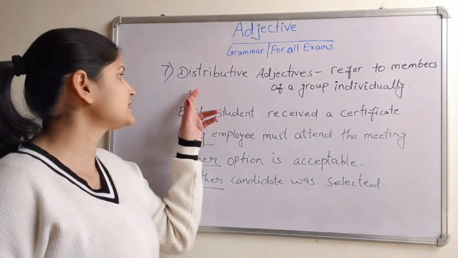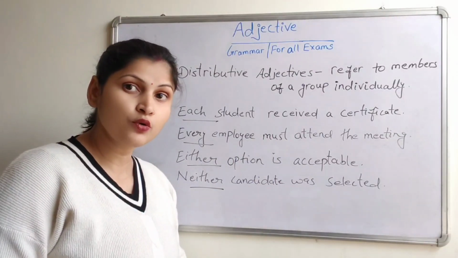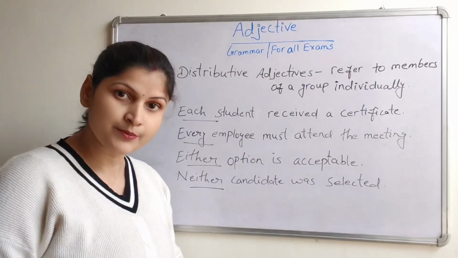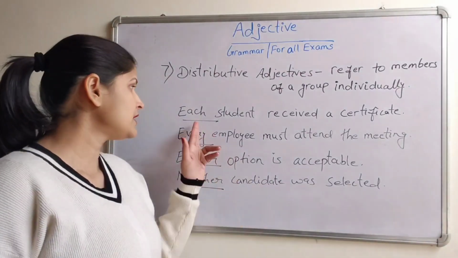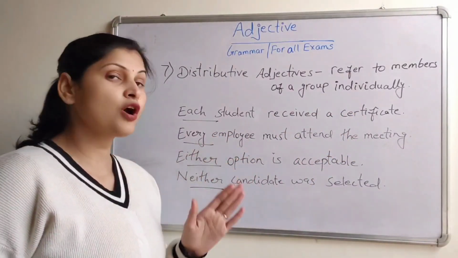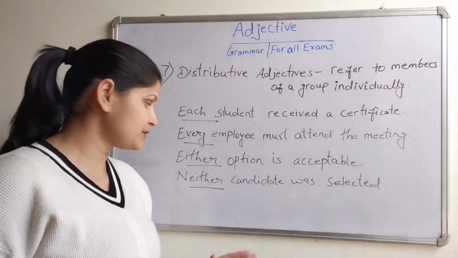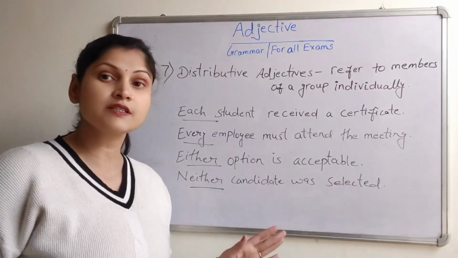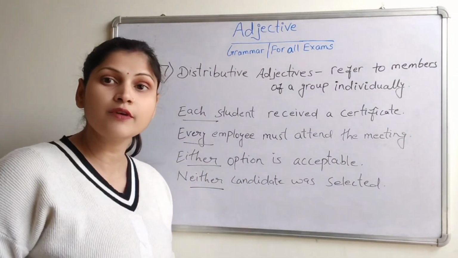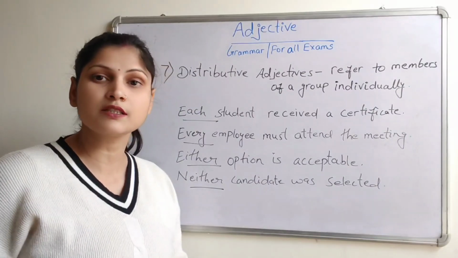Next is distributive adjectives. They refer to members of a group individually or separately. For example, each student received a certificate. Every employee must attend the meeting. Either option is acceptable. Neither candidate was selected. Each boy will get a prize. Every student must learn this chapter.